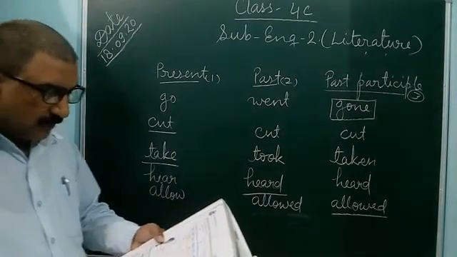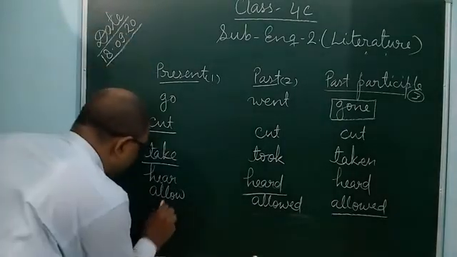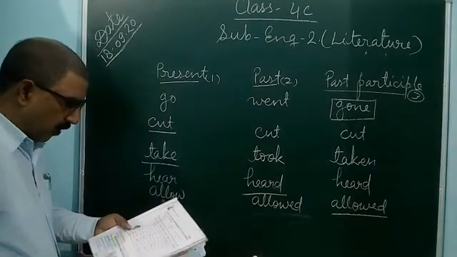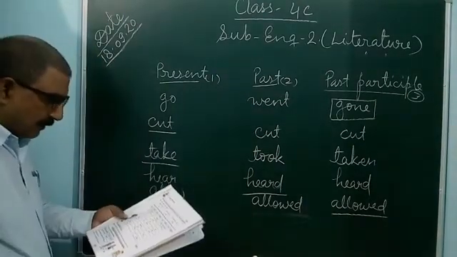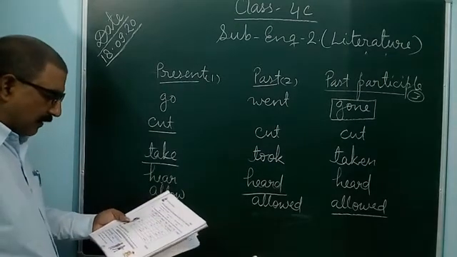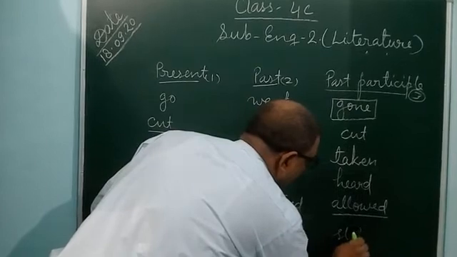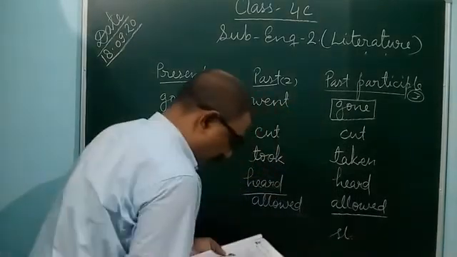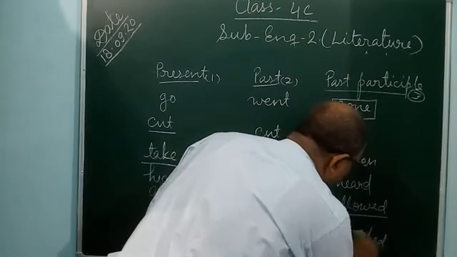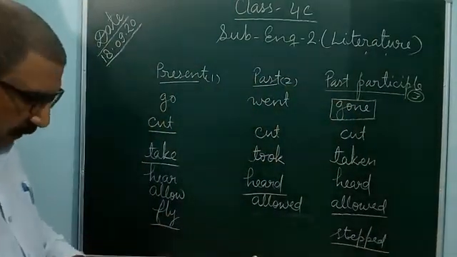Next, fly, flew, flown. So here you can fill fly. Fly, flew, flown. And after that, stepped, stepped, stepped. So at last you can fill stepped here. The second form is also stepped and the third form is also stepped.